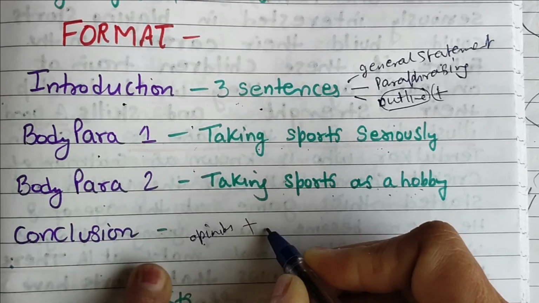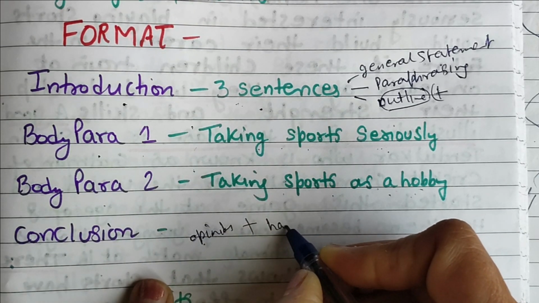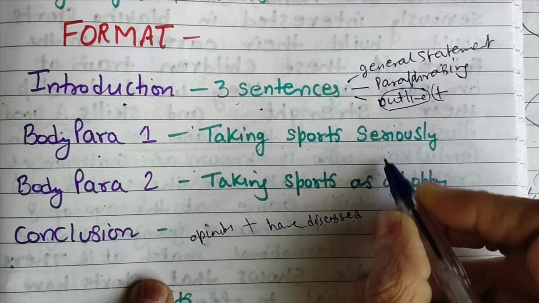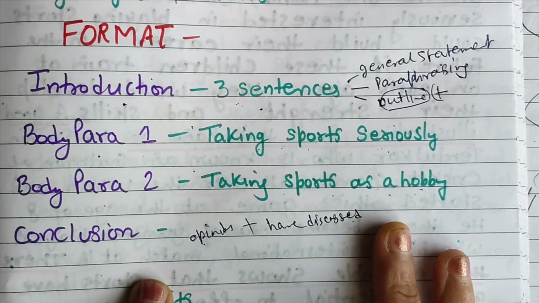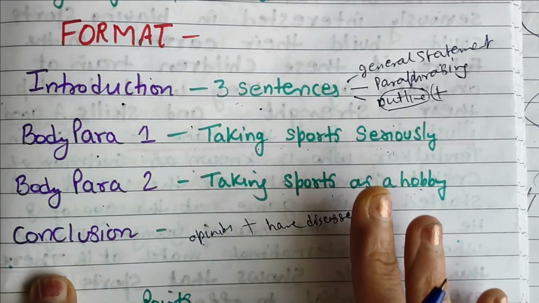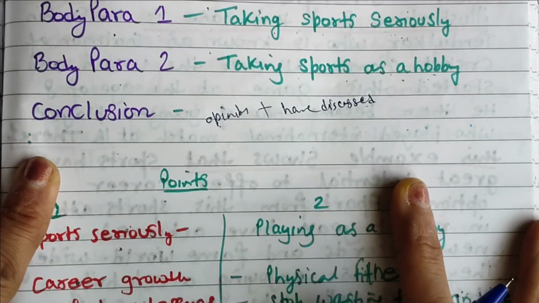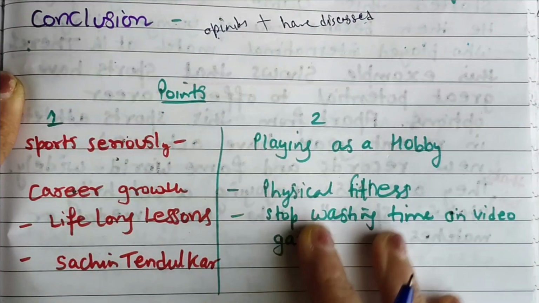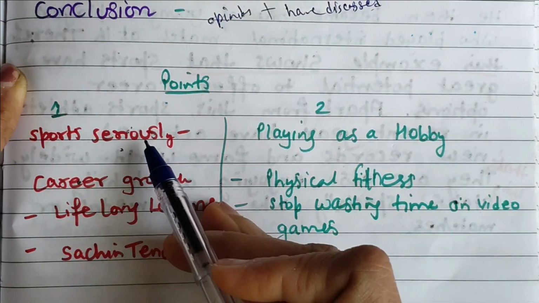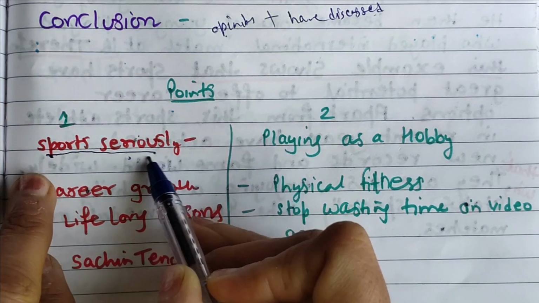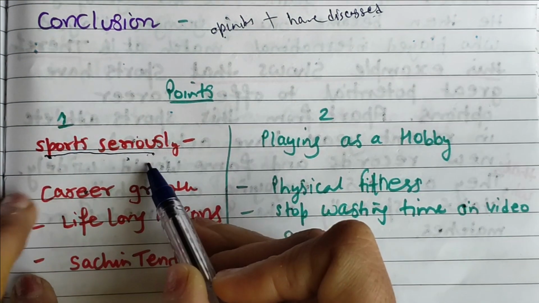Along with that, whatever we have discussed in the above paragraphs, okay, the aforementioned paragraphs. Okay, now this is the format. Now what points are you going to discuss in this essay? So you can see my register over here. First paragraph, we are going to discuss sports, those who are taking sports seriously.